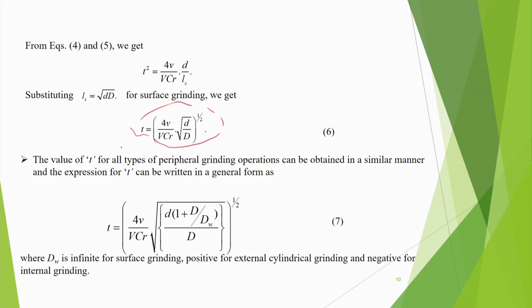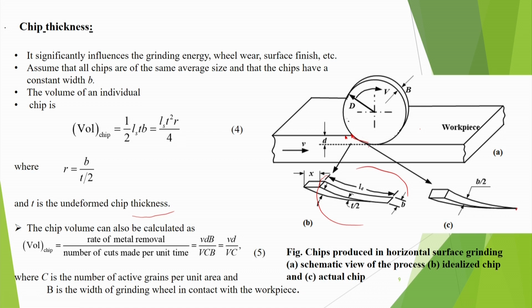So chip thickness will increase if small v increases, but if capital V increases it will reduce, and if there are more grains per unit area, like C is more, then also it will reduce.